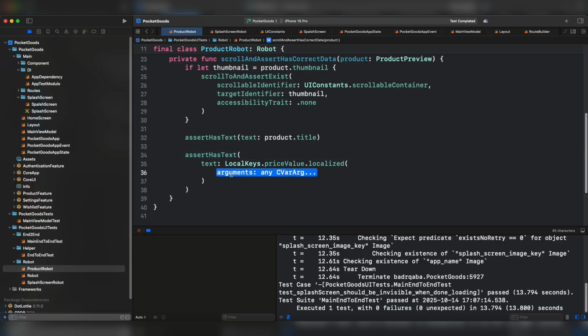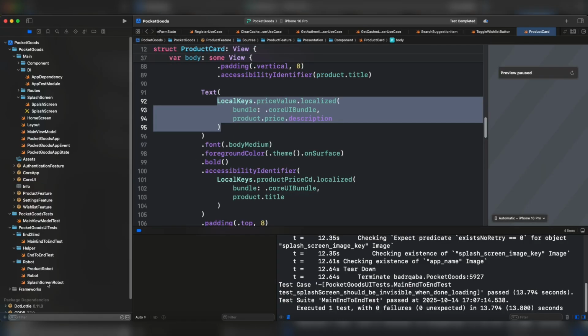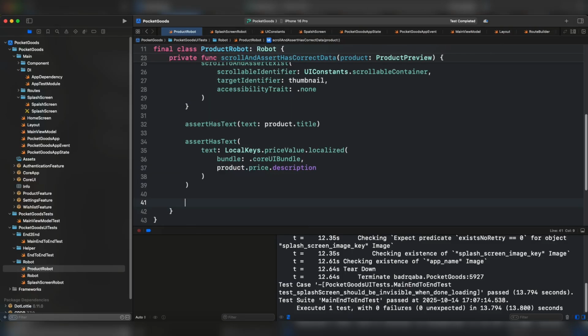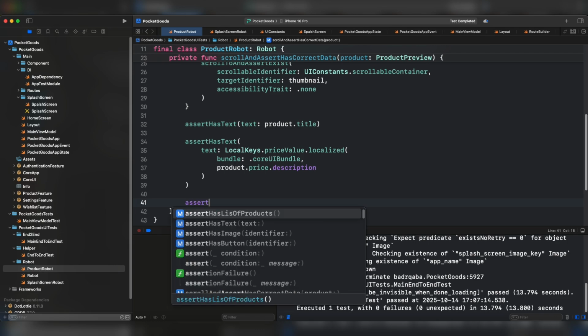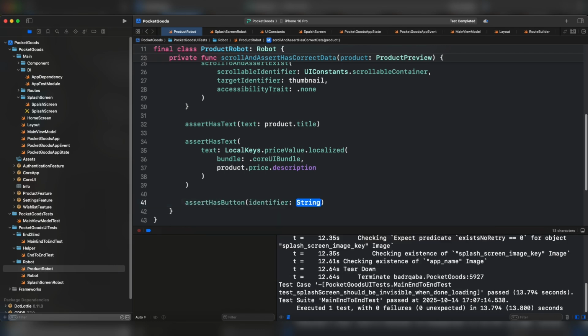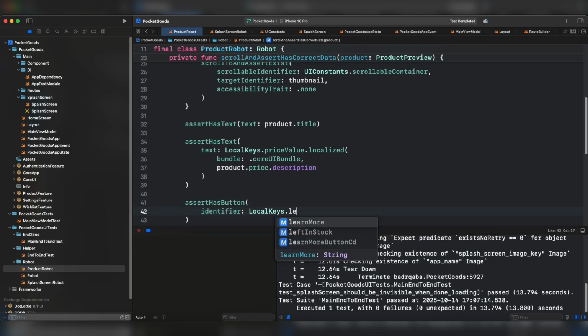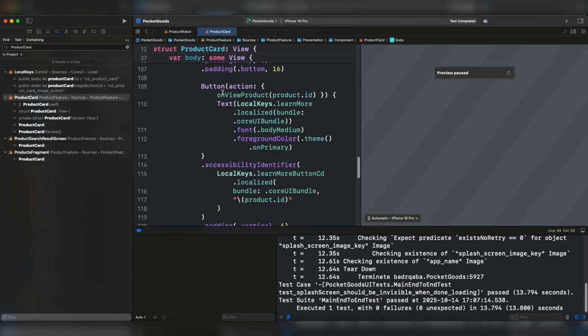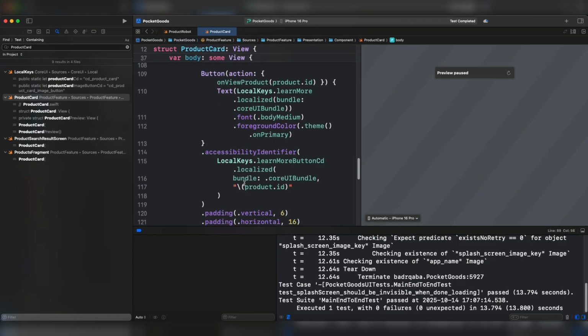So it is a good idea actually to not hardcode stuff for the bundle here, which is core UI, and for the arguments. All right, let's come back to the product card. We just have to copy this and paste it here. We need to make sure that this products card has the learn more button by doing assert has button, and let's provide the identifier learn more button.